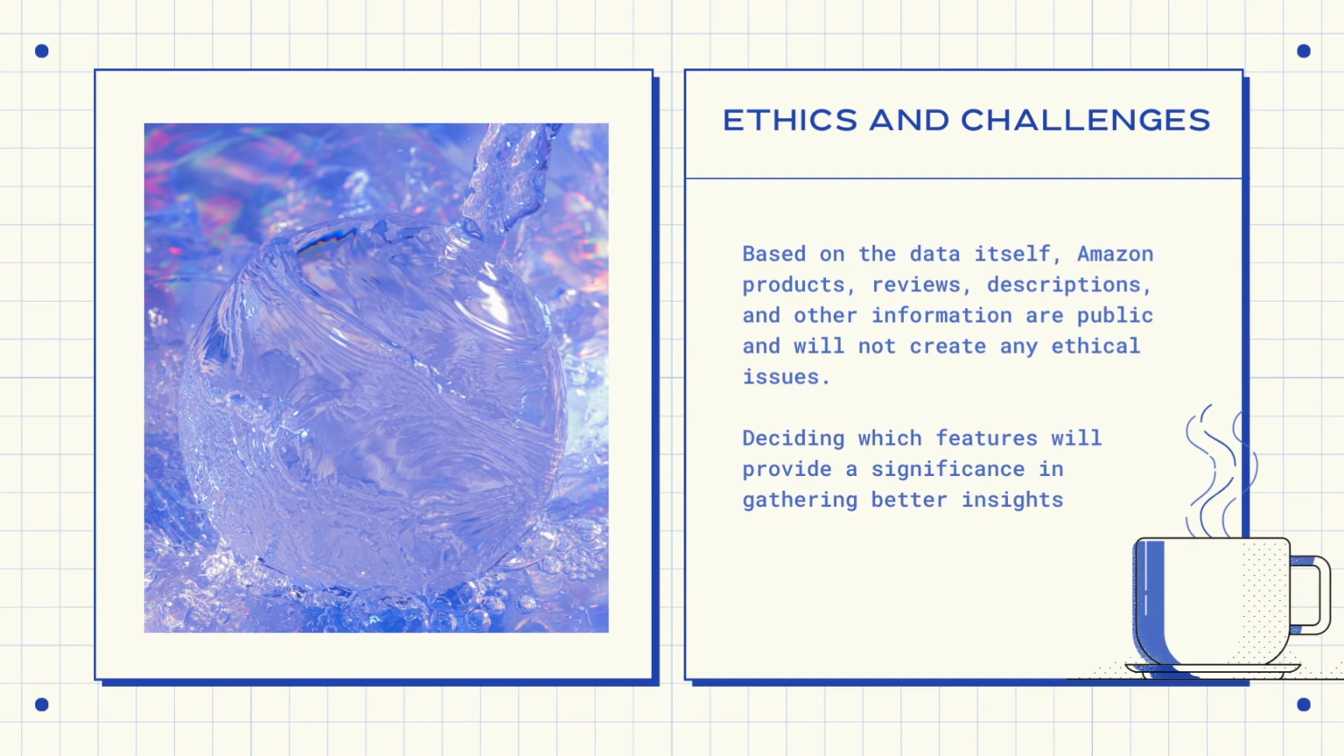Some ethical implications stem from gathering information on highly reviewed items to influence a consumer to buy something that they haven't consciously thought of or chosen. This intention would be like preying on consumers' psychology and mental vulnerabilities, which can potentially lead to issues ethically. Based on the data itself, Amazon products, reviews, descriptions, and other information are public and will not create any ethical issues.